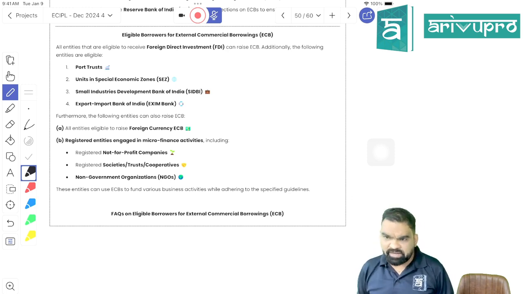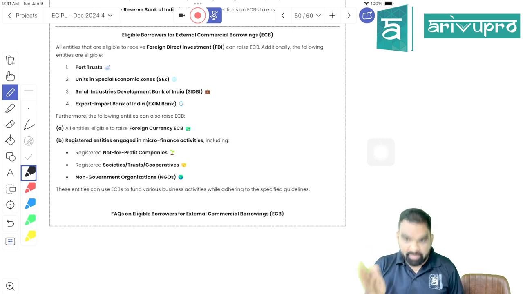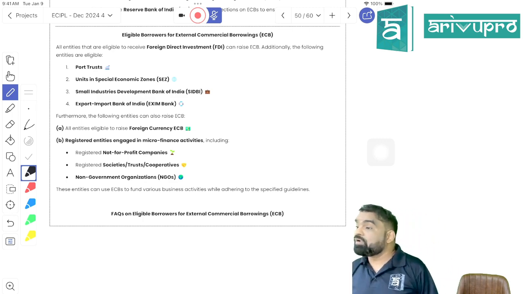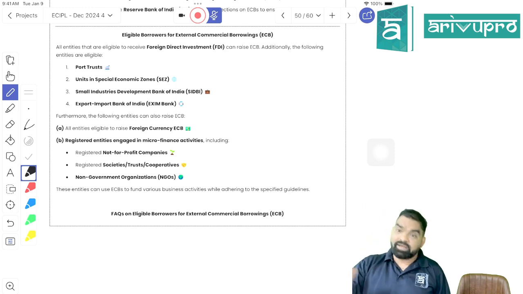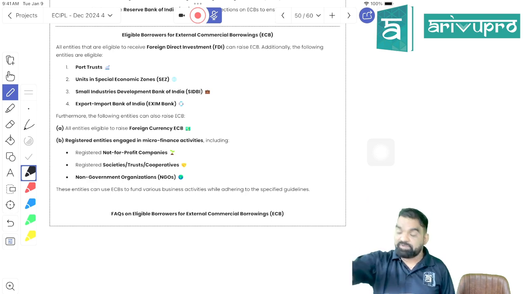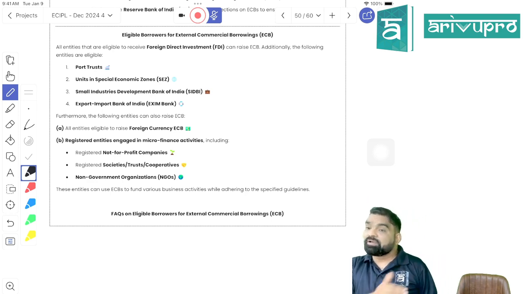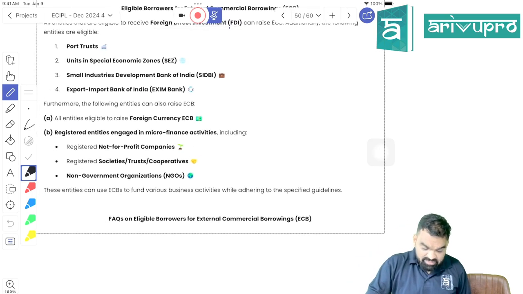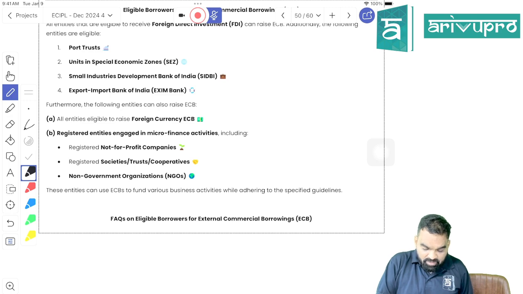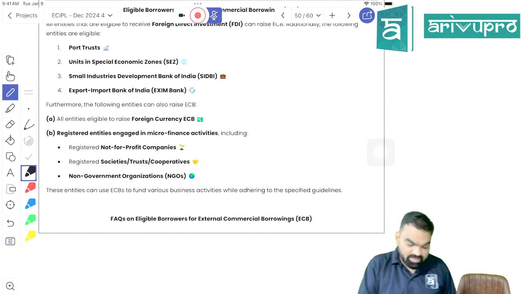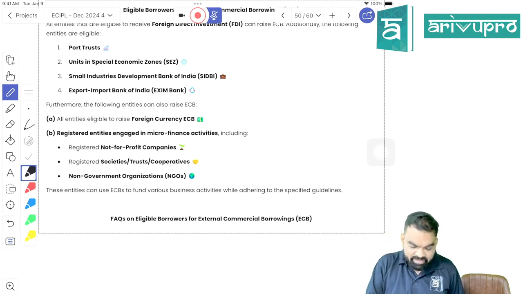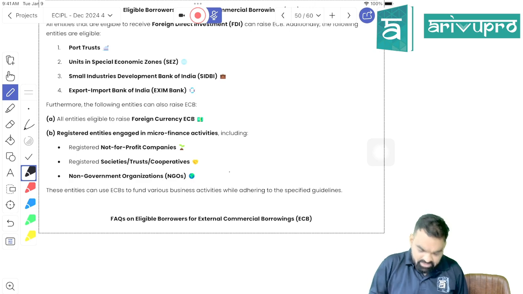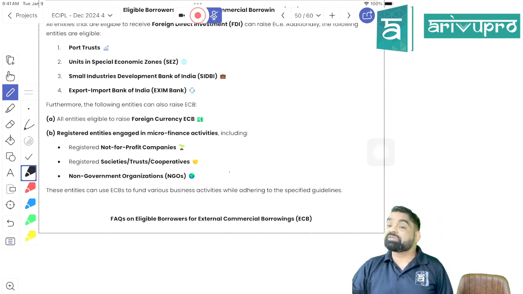Because I need Indian currency for the same, right? Right, students? So ECB can be raised in Indian currency or foreign exchange. For foreign exchange, only 5 entities are eligible. For Indian currencies, many more entities are allowed. Is it clear? Other than these 5, even an entity involved in microfinance activities, whether they are working as an NGO, society, trust, or cooperative society, can raise loans in Indian currency.